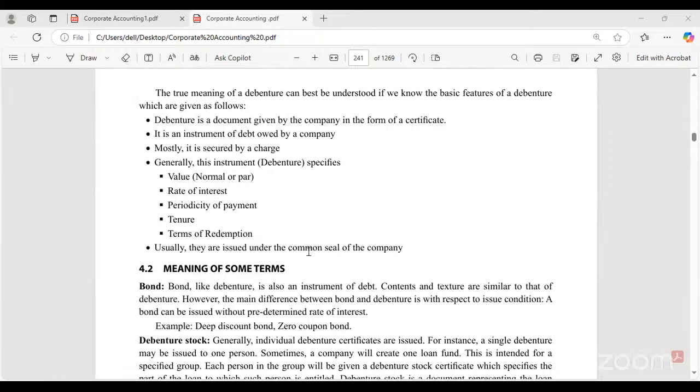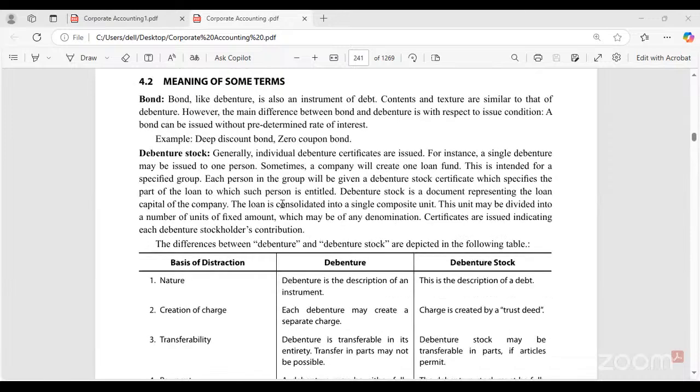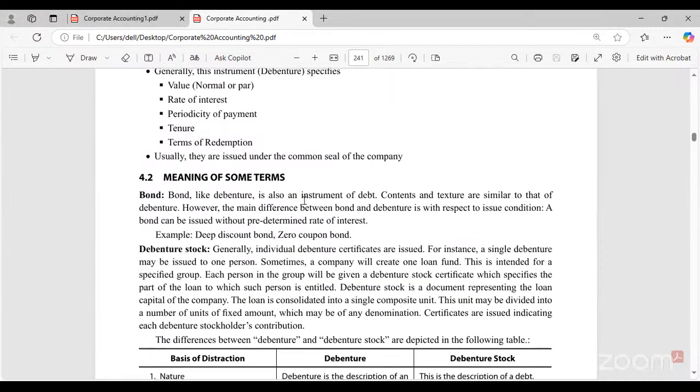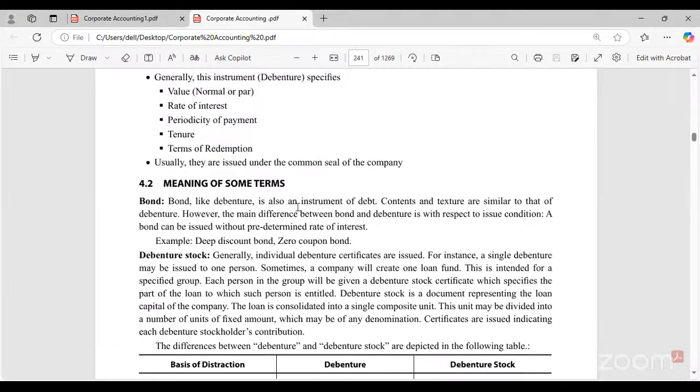Usually they are issued under the common seal of the company, because the company has got one common seal. Under the common seal only we are going to get the debentures. Now when we are going to study about the debentures, we come across a few of the terms.